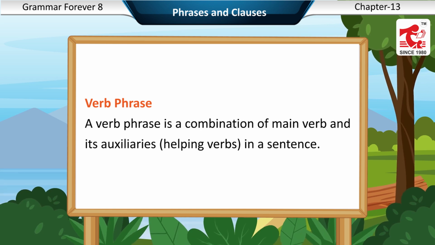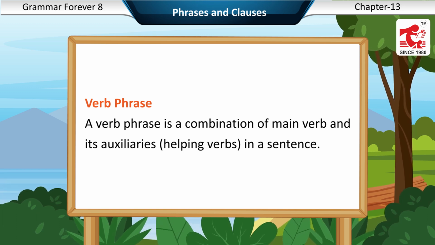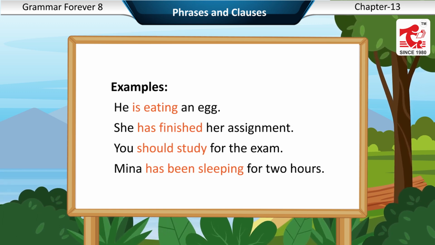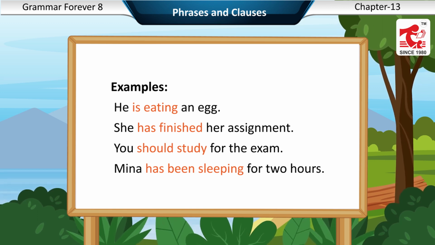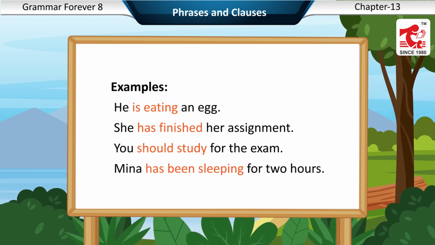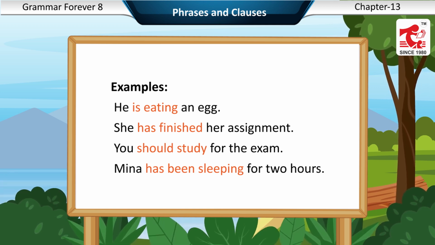Verb phrase. A verb phrase is a combination of main verb and its auxiliaries, helping verbs in a sentence. Examples: He is eating an egg. She has finished her assignment. You should study for the exam. Meena has been sleeping for 2 hours.